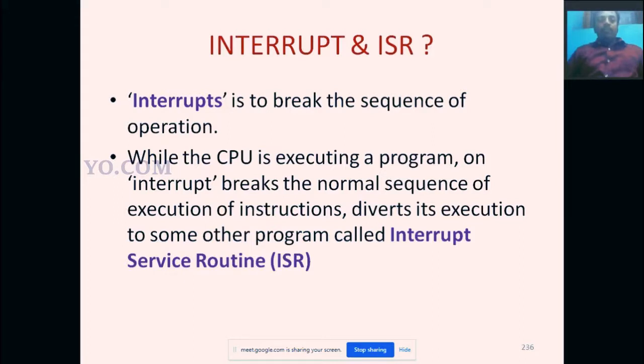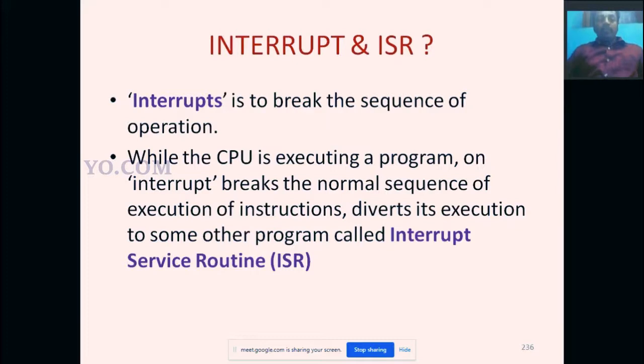So an interrupt breaks the sequence of operations. Our sequence in this example is the video we are watching. The incoming call is the interrupt, and that incoming call breaks the video we are watching.